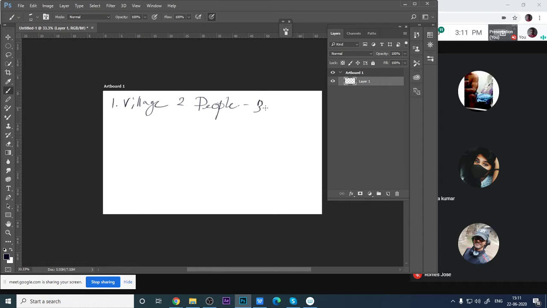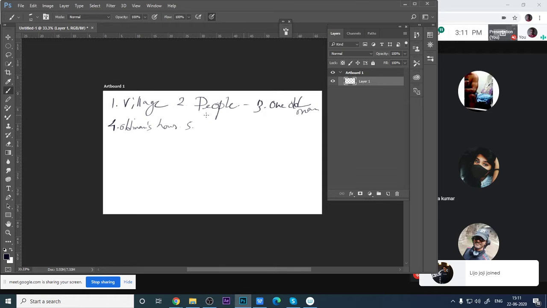One old man. One background should be there. There should be an old man's house. And what should be the fifth one? Fifth one is suppose a sitting position.